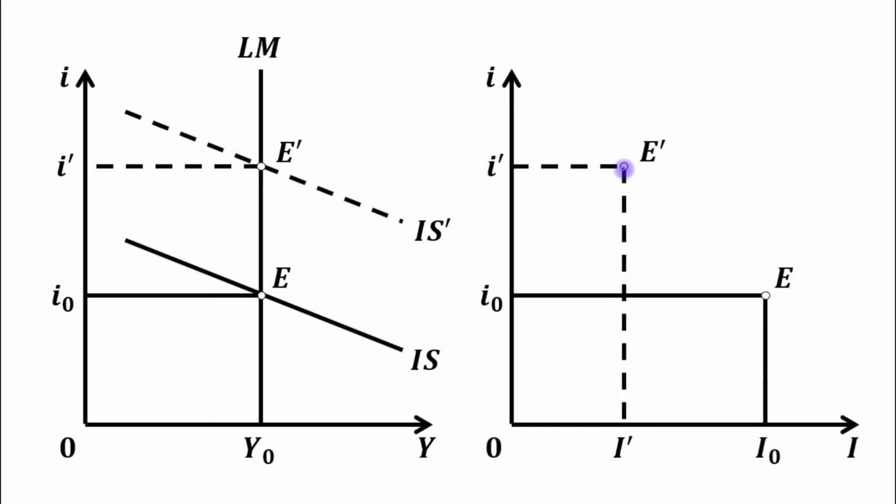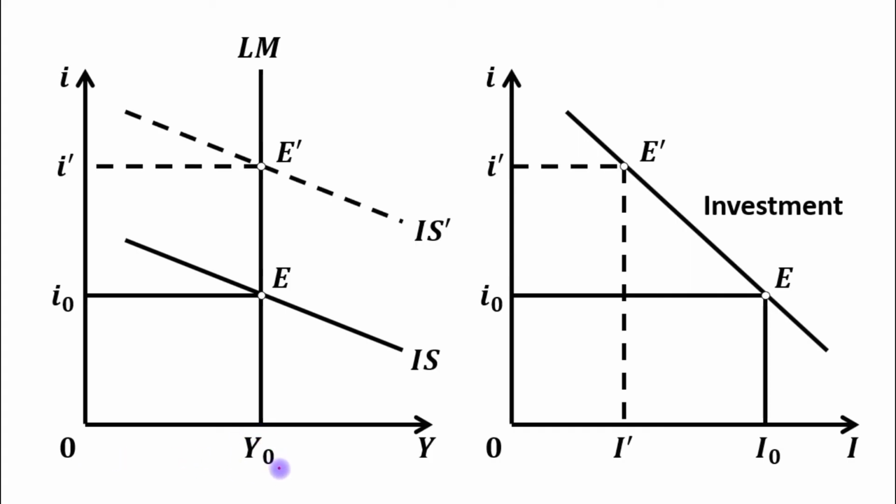And when we join these two points, we will get the investment schedule. Now, the final conclusion is, in the classical case, that means when the LM curve is vertical, expansionary fiscal policy will lead to an increase in interest rate. However, the income level will remain the same at OY0.